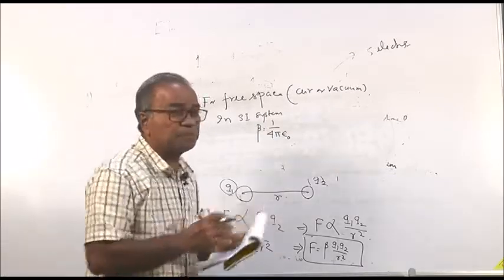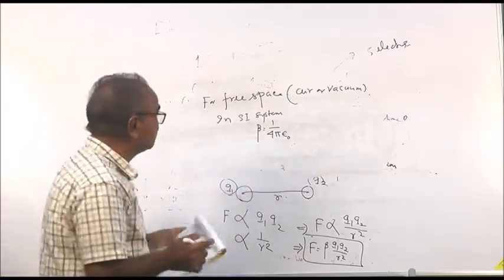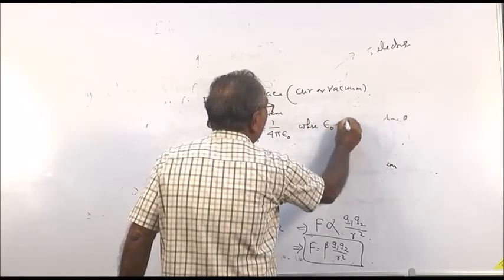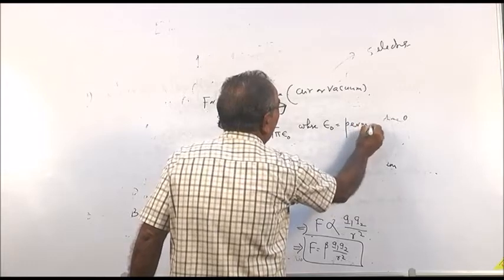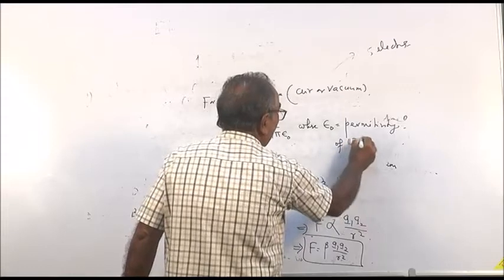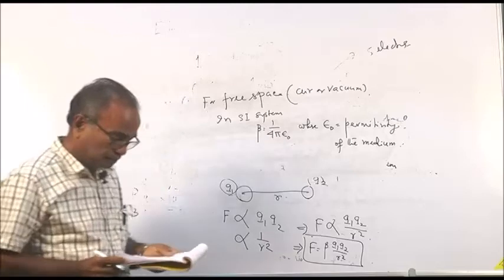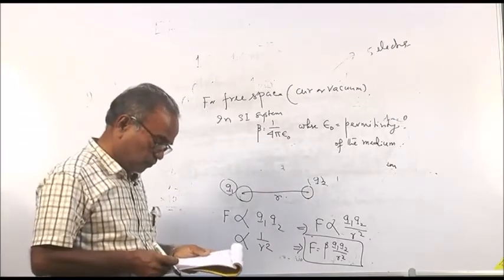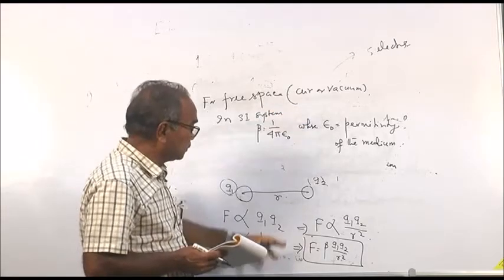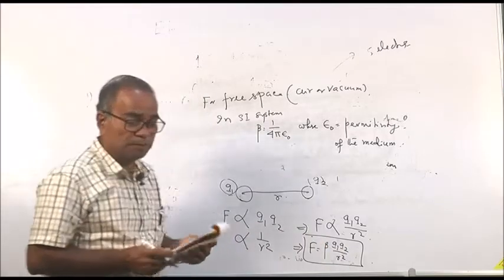That determines the property of the medium where these two charges are placed. So F is equal to beta q1 q2 by r square, where beta is equal to 1 by 4 pi epsilon 0.